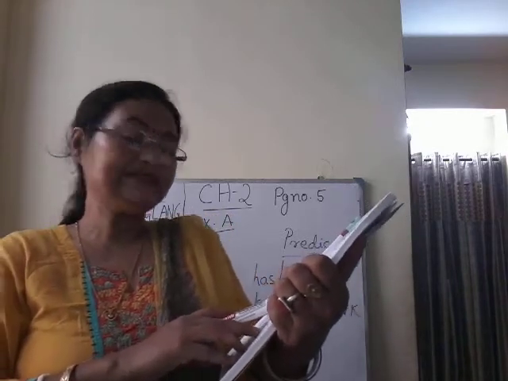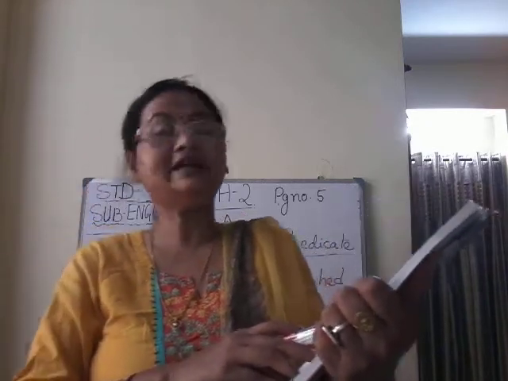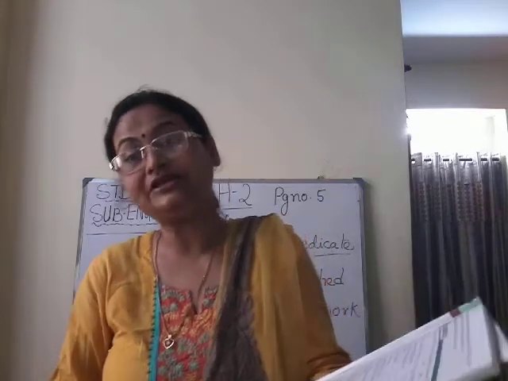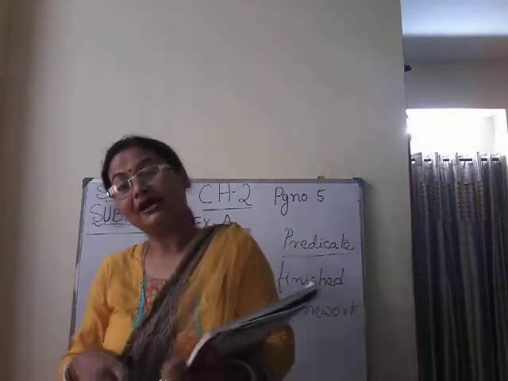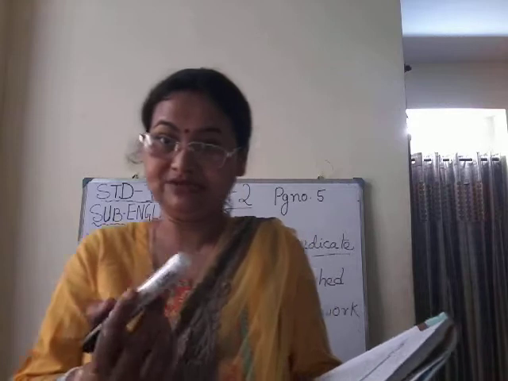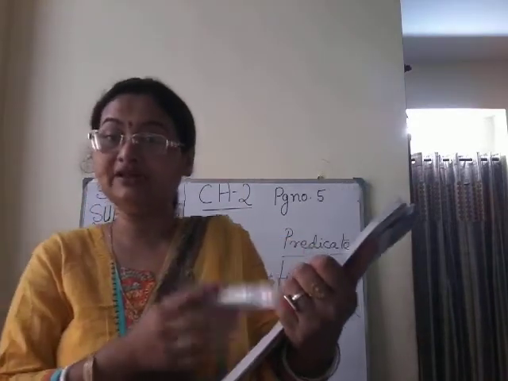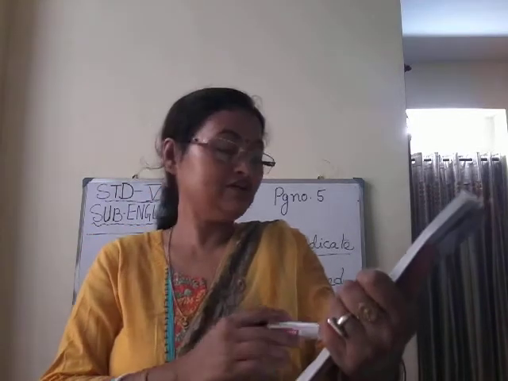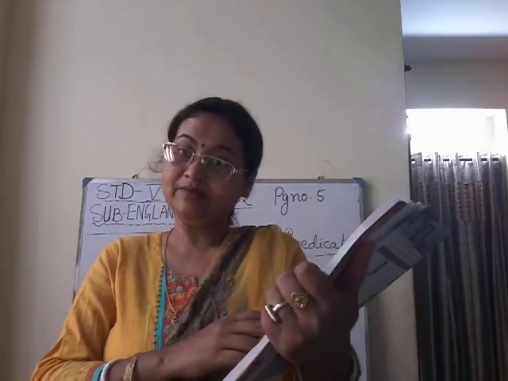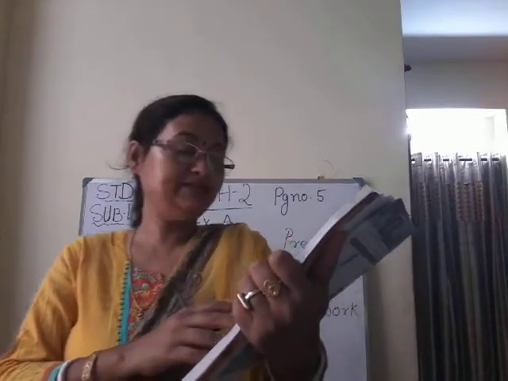Number 10, painting is my hobby. What is my hobby? Painting. So we can put a question also, who and what, to find out the subject of a sentence, isn't it? If I ask the question, what is your hobby? Painting. So painting is my hobby. Painting is the subject, the rest is predicate.